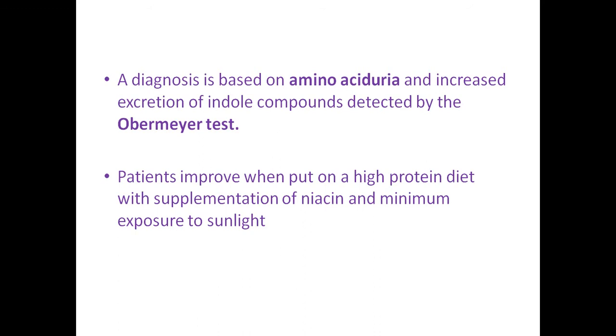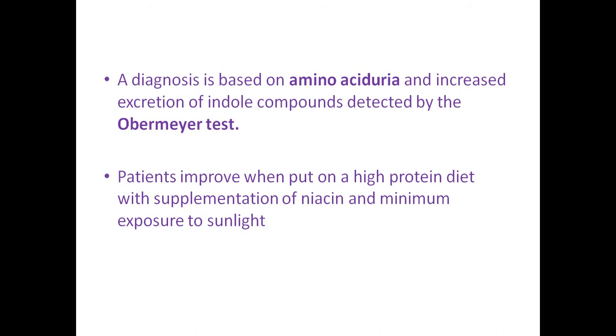Patients improve when put on a high protein diet with supplementation of niacin and minimum exposure to sunlight. The patients can become normal with a proper diet and supplementation with niacin, and they should not be exposed to sunlight because it can aggravate the symptoms. So this is about the disorders associated with amino acid metabolism, phenylalanine and tyrosine.